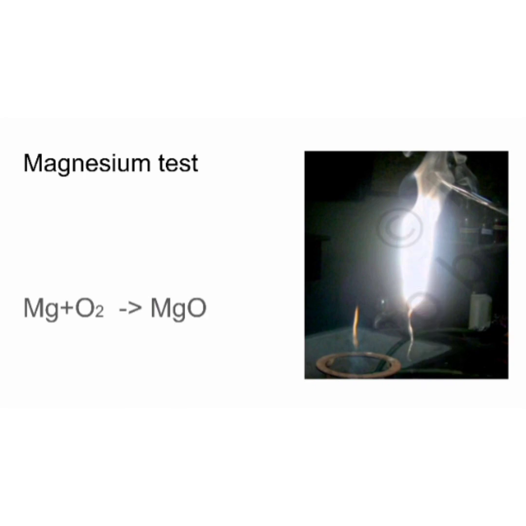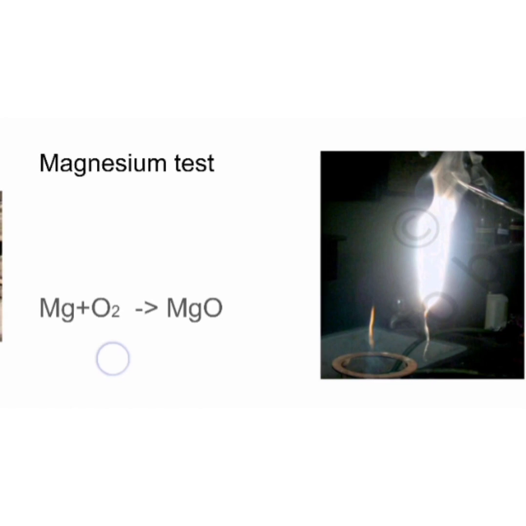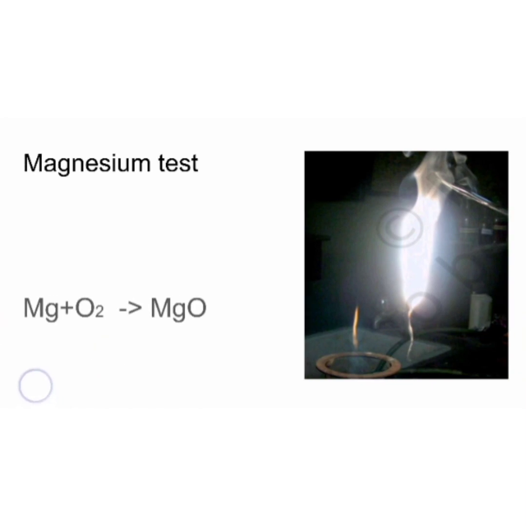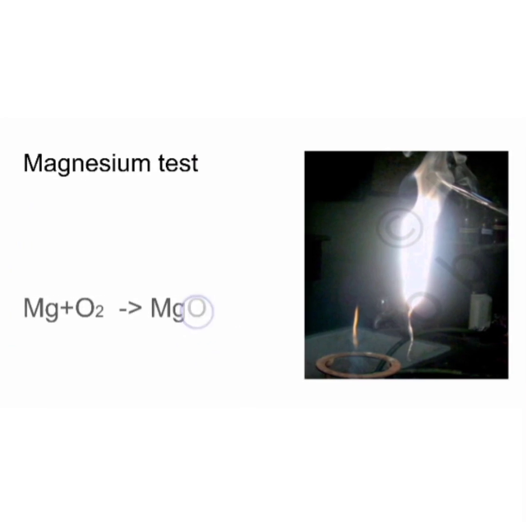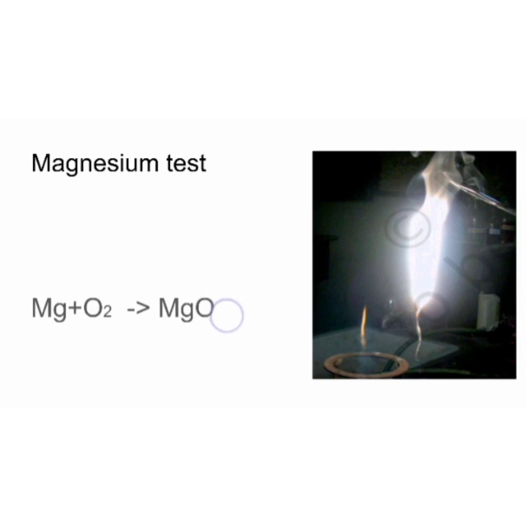The reaction is given in the equation. First, we take the magnesium, right? Magnesium plus oxygen, it produces magnesium oxide. That is the ash. MgO means magnesium oxide. That is the ash. That is the new substance.